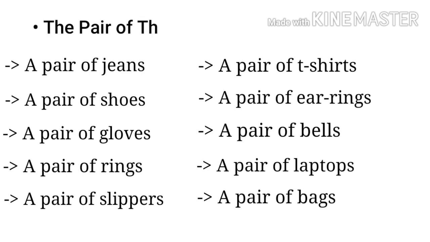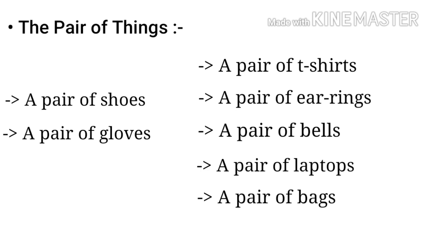The next point is pairs of things. Sometimes plural forms are expressed with a word and it makes singular sense. Consider jeans. Jeans are always used in plural form. You say a pair of jeans, and it expresses a singular form. You can say a pair of shoes, a pair of rings, a pair of slippers. These are used in plural forms, but when you put a pair of before them, they are used with a singular verb.